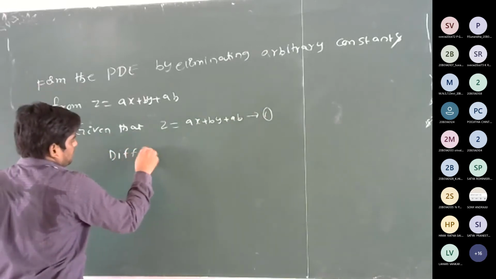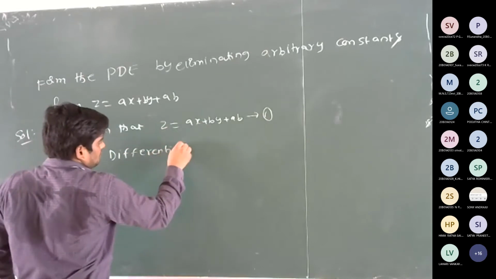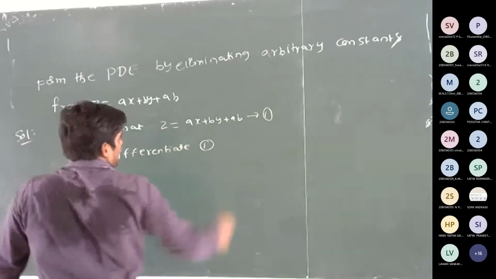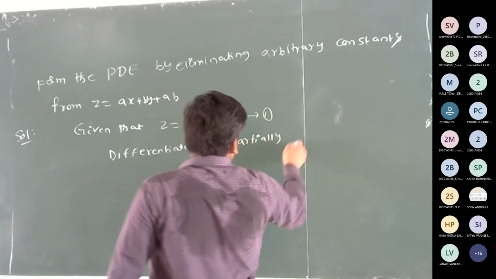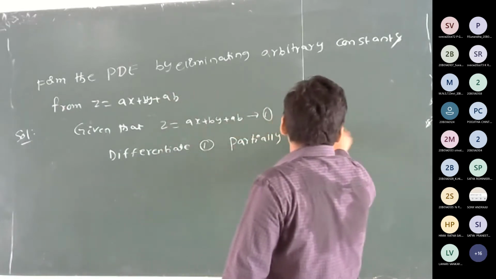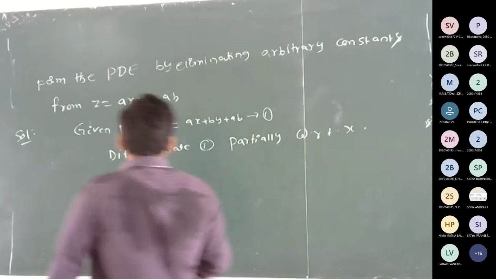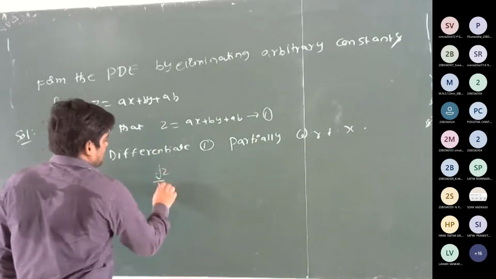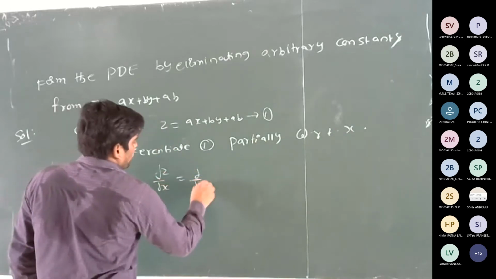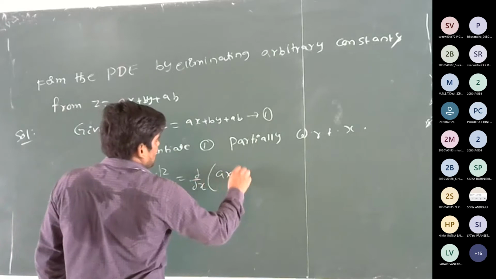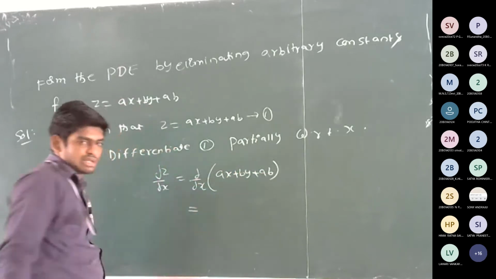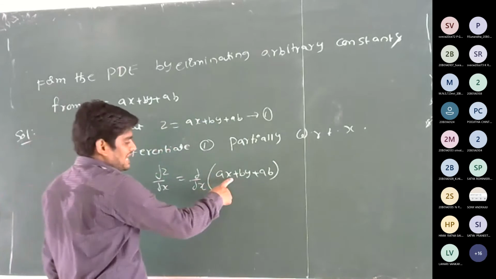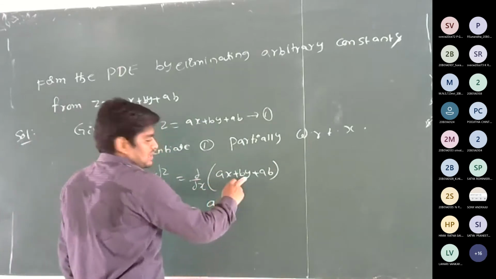Differentiate 1 partially with respect to x. Dou z by dou x is equal to dou by dou x of ax plus by plus ab. What is this value? a into 1 is a, and the rest are constants, so this is 0.